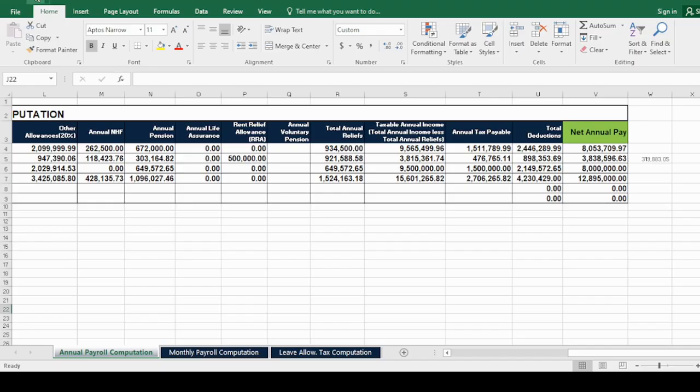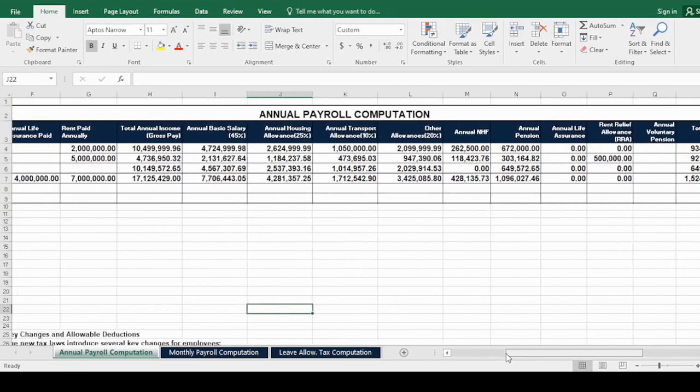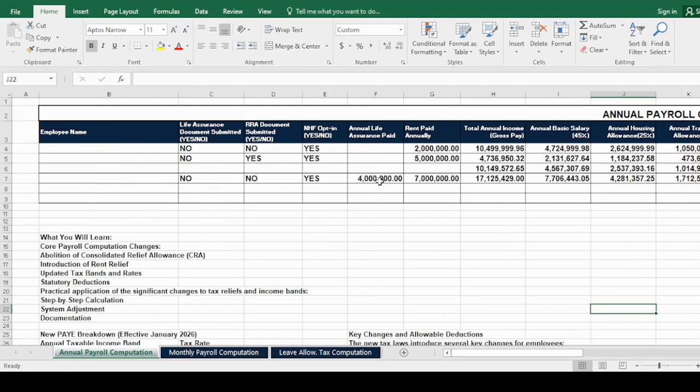If we go back or take off, we have 12.8 million here. Let's take out the figure here. Simply let's copy first and then delete.